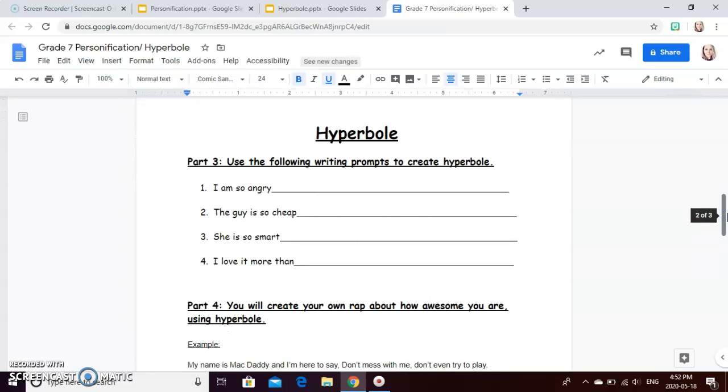Parts 3 and 4 are just about hyperbole. In part 3, you're just going to use the following writing prompt to create hyperbole in the sentence. So I'm so angry, and then end the sentence with an exaggerated statement that would fit the beginning part of those sentences. And there are 4 of those to do.